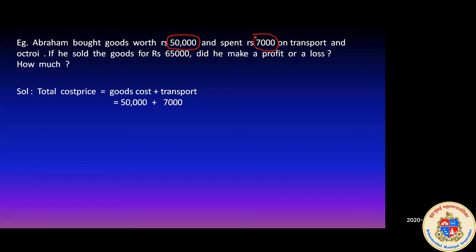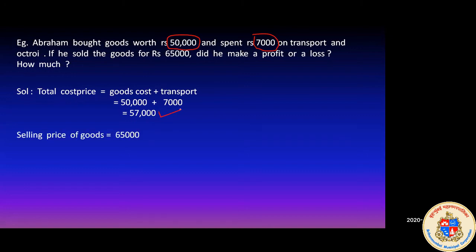Total cost price is 50,000 plus 7,000, which gives us 57,000. So the total cost price that Abraham has invested is 57,000. Now we have a clear cost price over here. It is 57,000.